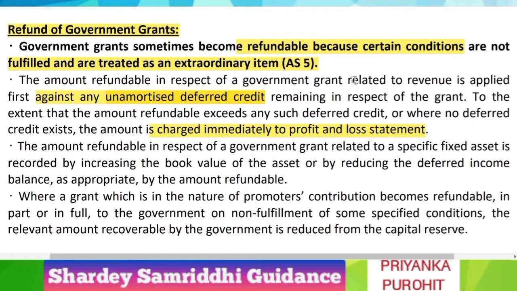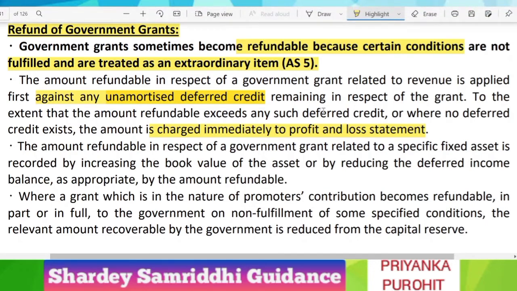So let us say the grant was refundable in the very next year. You have already subtracted that 80 lakhs was the grant, and since the depreciation rate was 10%, you have already deferred or amortized rupees 8 lakhs in the P&L. So the balance 72 lakhs is the unamortized deferred credit. It was standing in the liability only, and it has not hit the P&L.